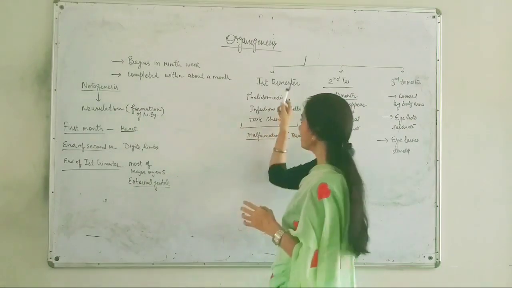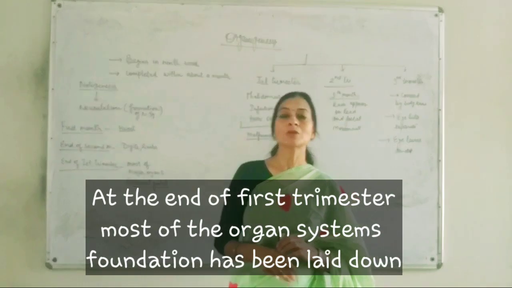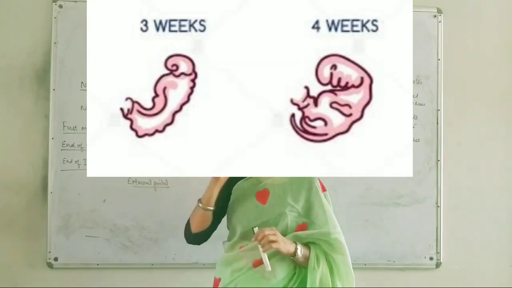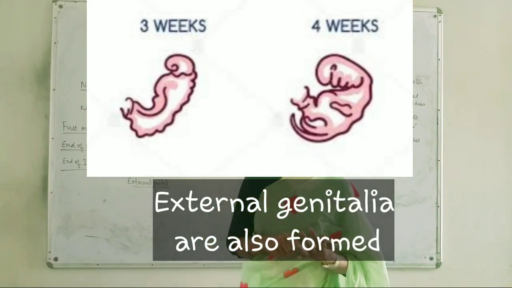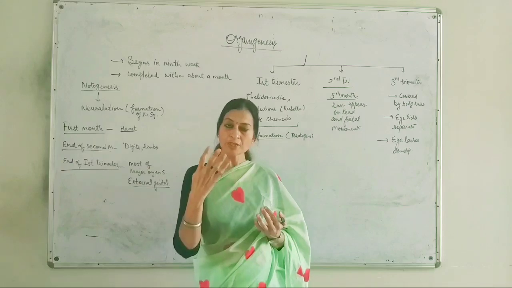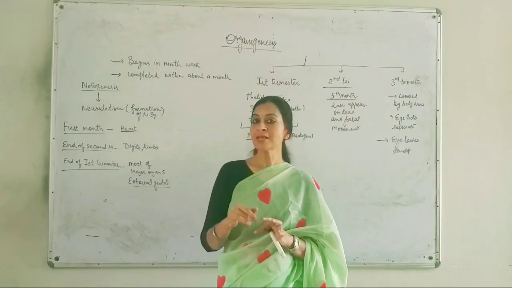The structures are taking shape in the form of digits or limbs, and at the end of this 3-month period, the first trimester, most of the major organ systems have developed inside the body. The external genitalia have developed, so the sex of the fetus can also be detected at this time.